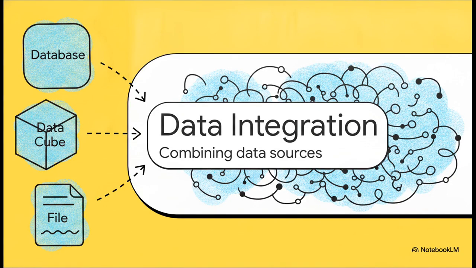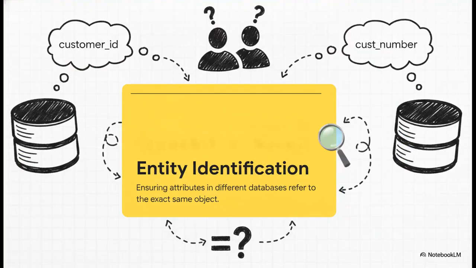Once our data is washed and smoothed, we move to section 3, data integration. This step is all about combining data sources, taking multiple diverse databases, data cubes, or files, and merging them into one cohesive source. But as you can probably guess, combining databases introduces a massive headache known as the entity identification problem. And it's exactly what it sounds like.